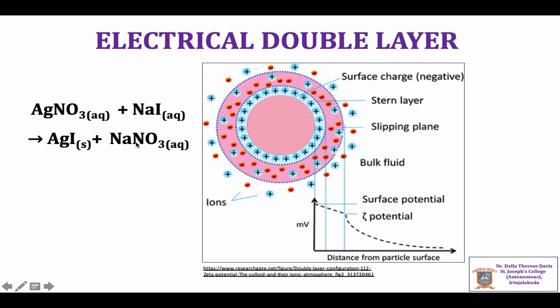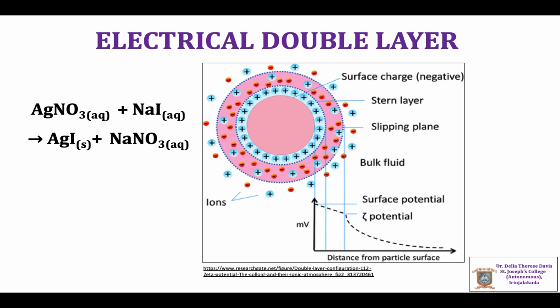The solution contains Na+ ions and NO3- ions. The negatively charged surface of silver iodide particles always attracts positive ions Na+ and repels negative ions NO3-.